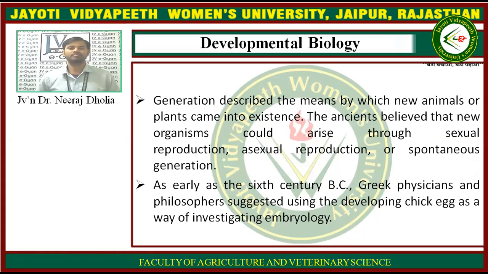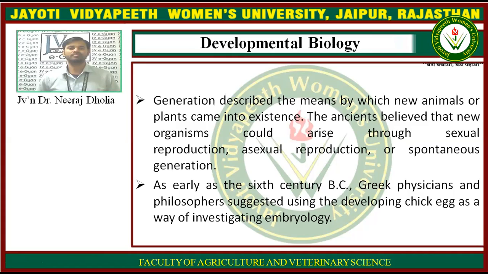Generation describes the means by which a new animal or plant came into existence. So generation or developmental biology is not only restricted to animals. It is equally true for plants also. The ancients believed that new organisms could arise through sexual reproduction, asexual reproduction, or spontaneous generation.